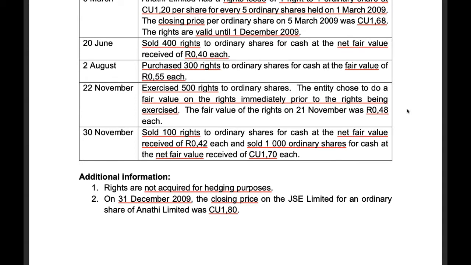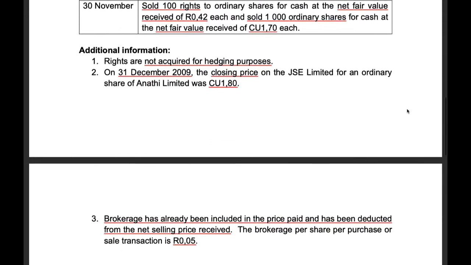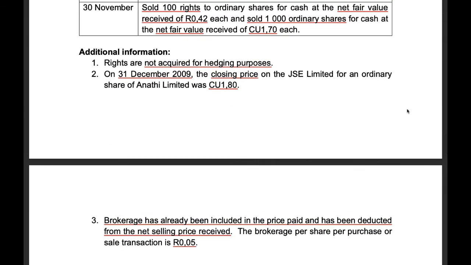On the 31st of December 2009, the closing price on the JSE Limited for an ordinary share of Anati Limited was R1.80. Brokerage has already been included in the price paid and has been deducted from the net selling price received. The brokerage per share per purchase or sale transaction is 5 cents.